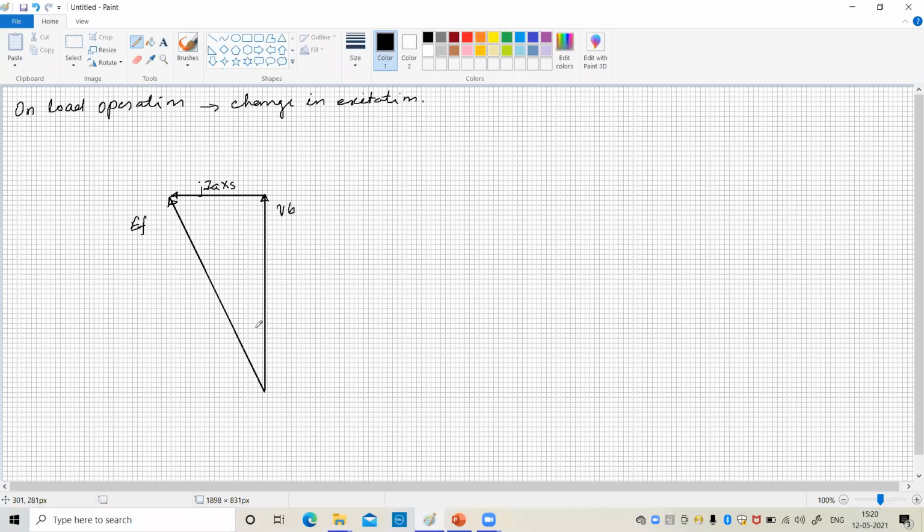Excitation EMF EF, and the angle between the terminal voltage or bus voltage and the excitation EMF, say delta, only delta, not delta 1. The current under this situation is at zero angle, that is, the current is in phase with the voltage, power factor angle is 0, and the machine is working at unity power factor.